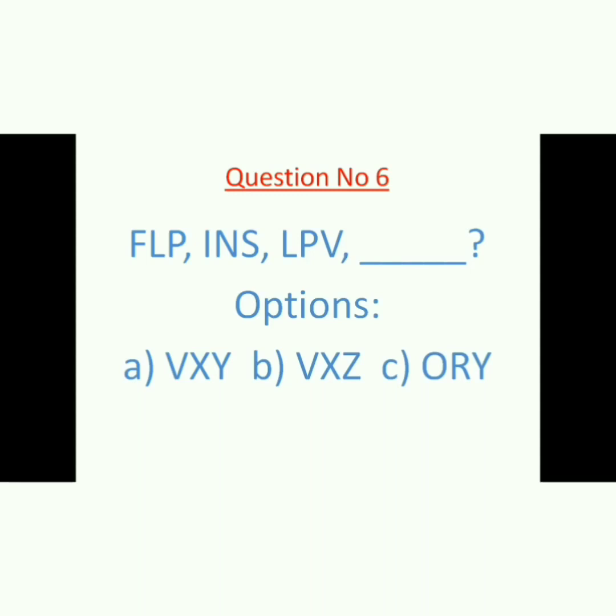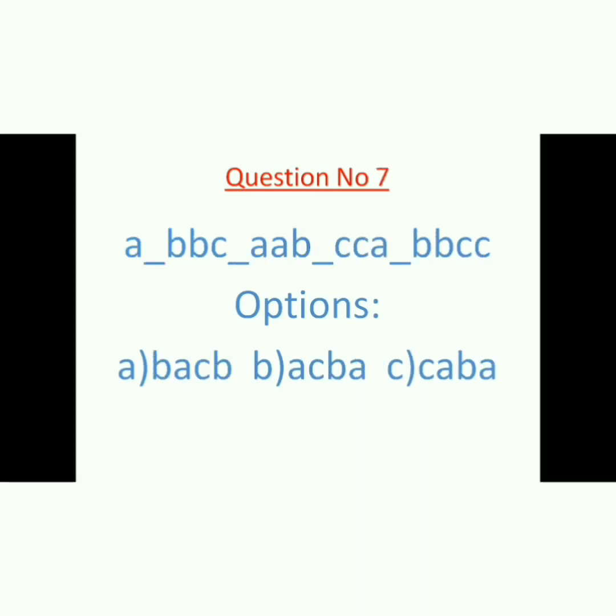Okay, so the next and the last question, that is question number 7. Question number 7 is also very interesting. As you can see, there are alphabets only. You can see in the middle there is a gap. There are many gaps, not only one. There are 4 gaps. You need to fill up those. Okay, here also you have options.